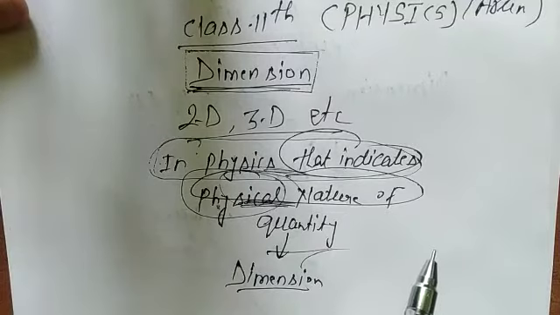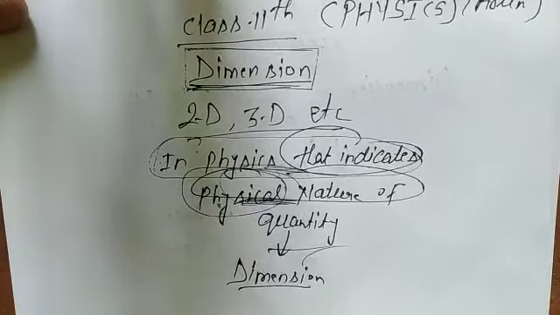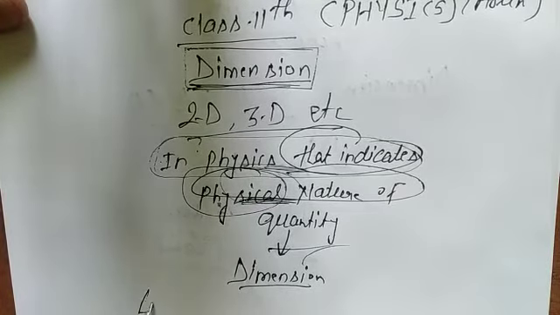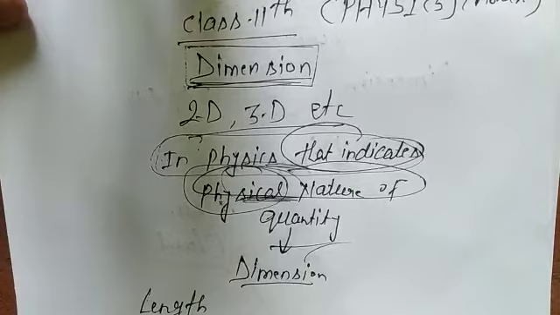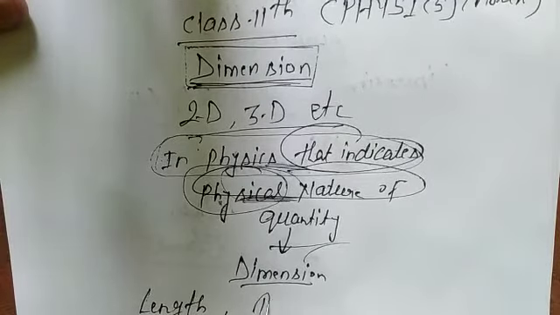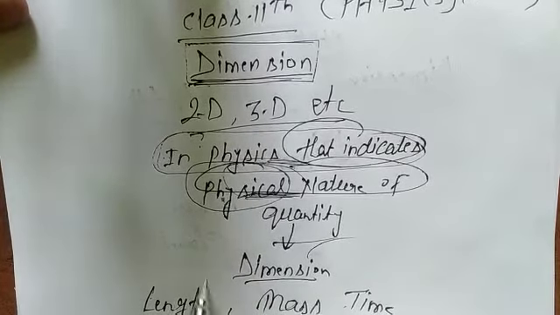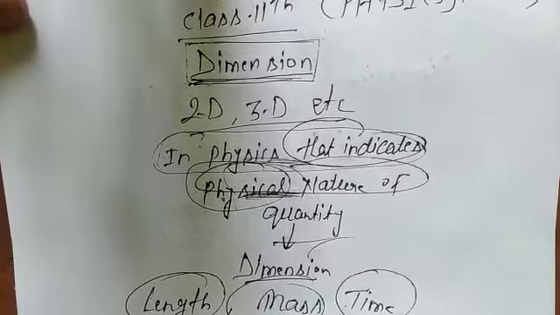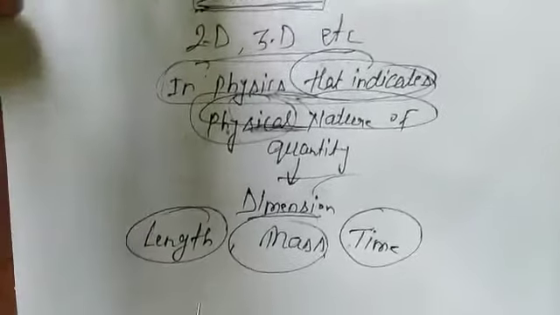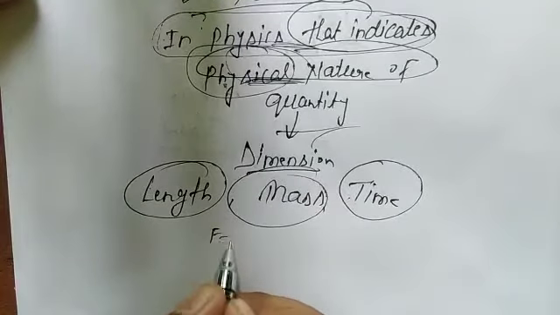As you proceed, in dimension you have to mention first of all length, and then mass, and then time. Length, mass, time. As you studied about SI units, F equal to ma, mass into acceleration.